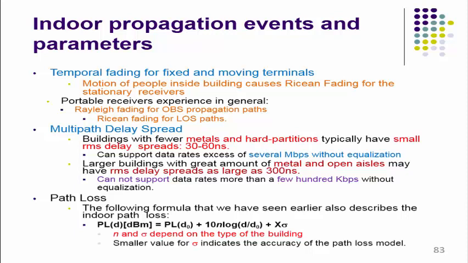The exponent factor n and the sigma values may change depending on the type of the building. A smaller value of sigma indicates the accuracy of the path loss model, and X sigma is the random variable or random factor.